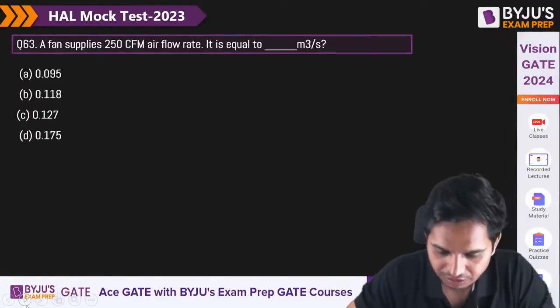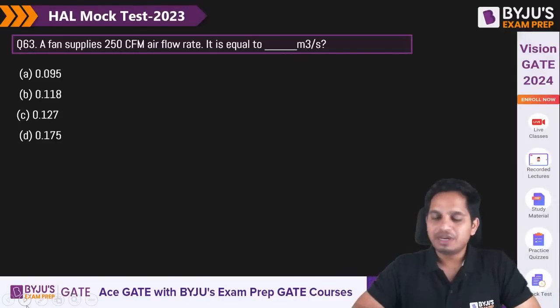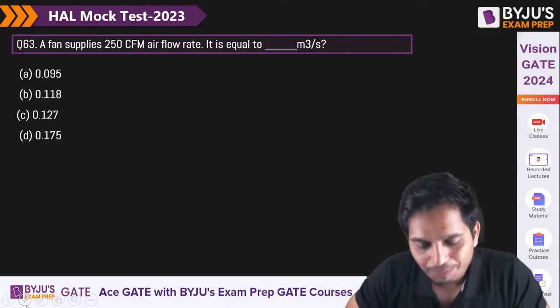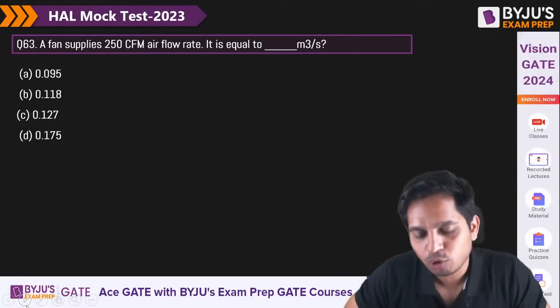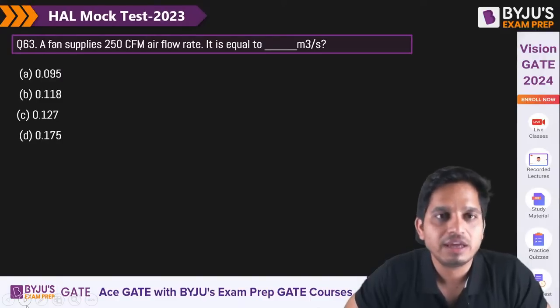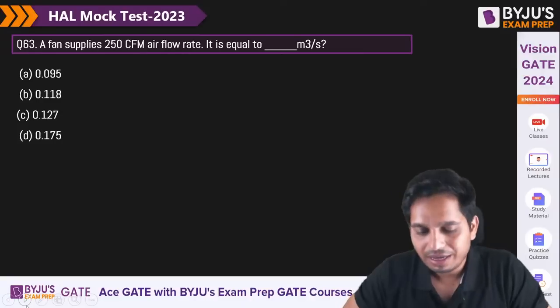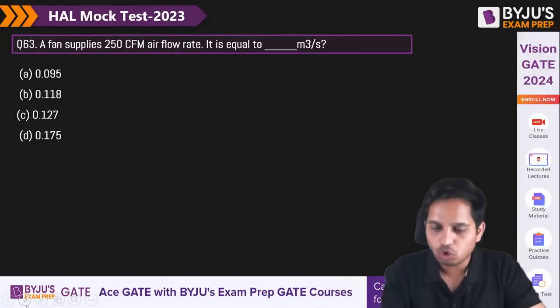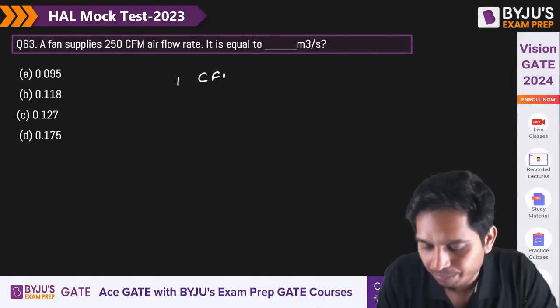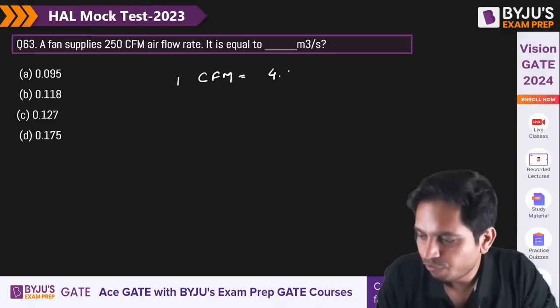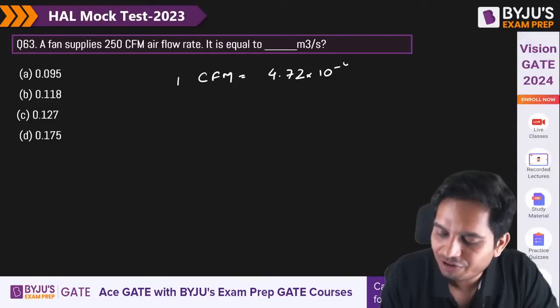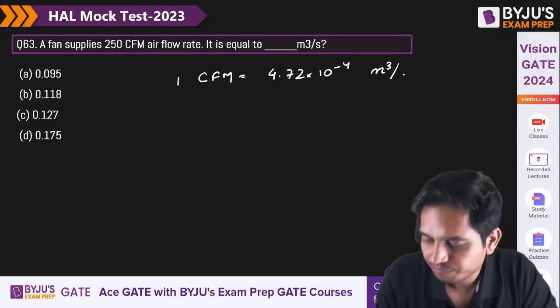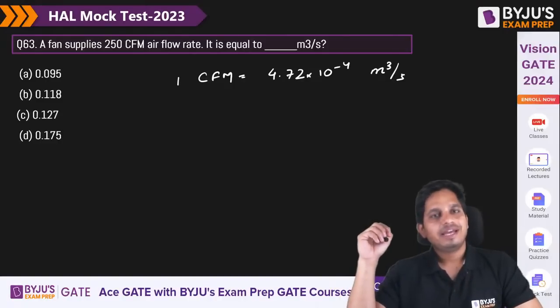Quickly. Now this is very simple. A fan supplies 250 CFM, cubic feet per minute, I think. Air flow rate, you need to just know that 1 CFM, even I didn't know it, is 4.72 into 10 to the power minus 4, but it has been asked in BHEL.